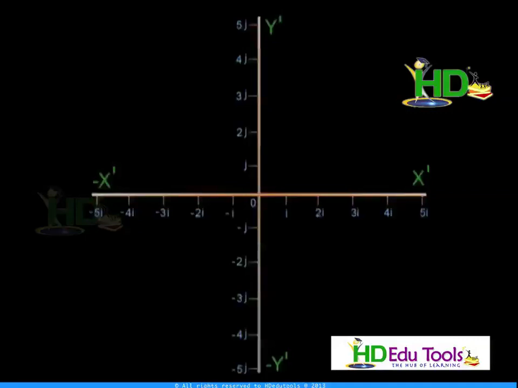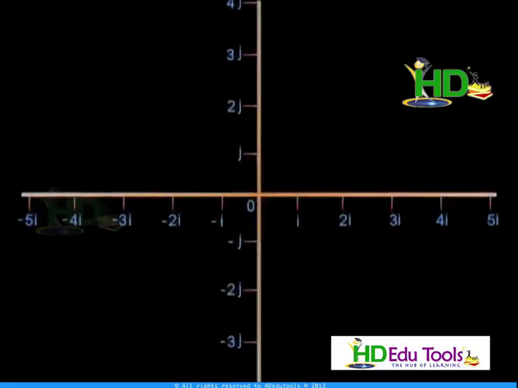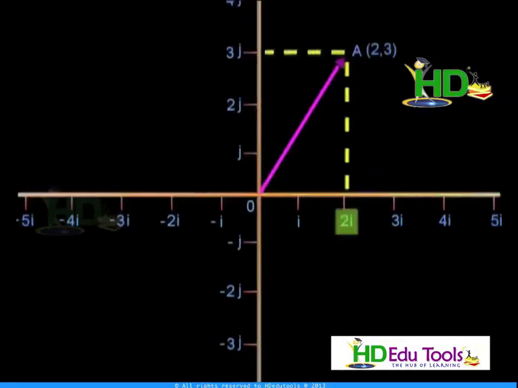Suppose I take a graph, as you did in your lower classes. In this graph, A (2, 3) is a point, let us consider. What does it mean? A (2, 3) means the x coordinate is 2, the y coordinate is 3, or simply, along the x-axis it has 2 units, along the y-axis it has 3 units. Similarly, the same thing I am taking in the case of a vector. A is a point with (2, 3) coordinates. This line which joins O to A is the position vector related to A.